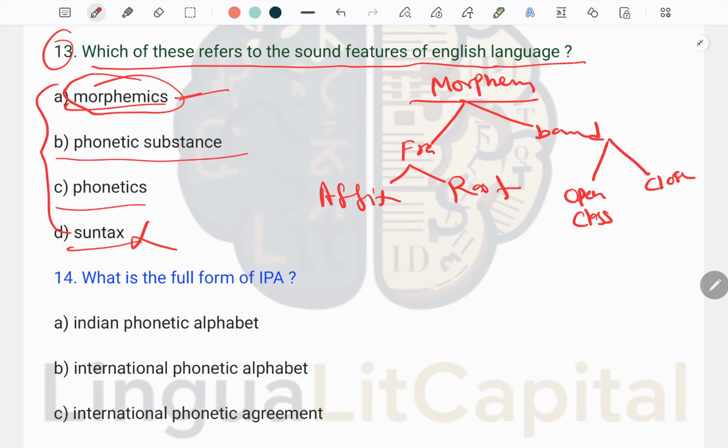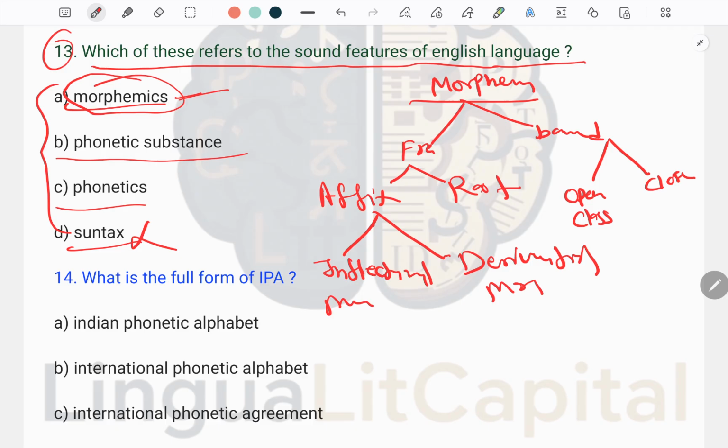The affix is divided into two parts, inflectional morpheme and derivational morpheme.